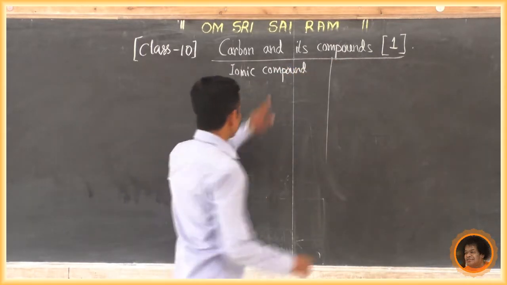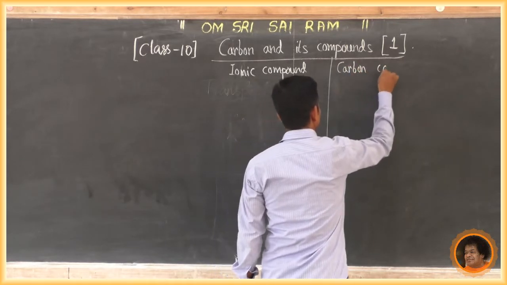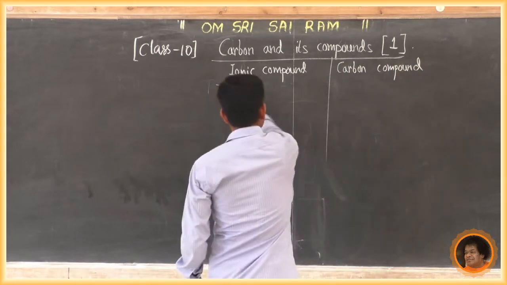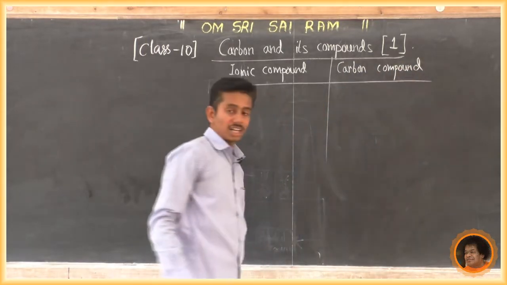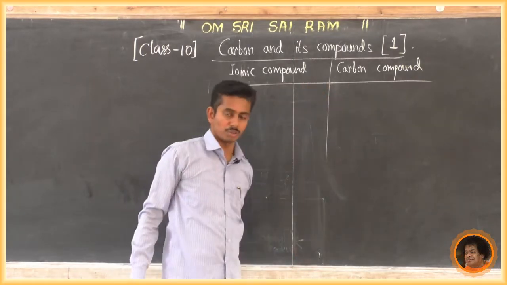Another kind of compound is the carbon compound. Now, what is the difference between ionic and carbon compounds?